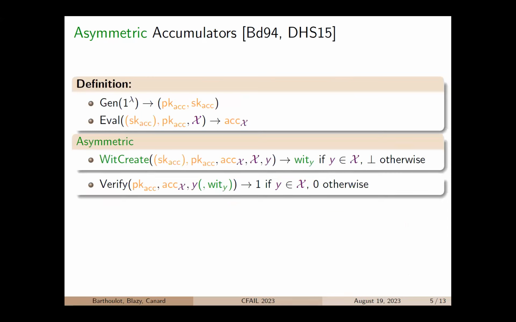So here is the formal definition of accumulators. As you already noticed, a symmetric accumulator is an accumulator in which the verify algorithm does not need to take as input auxiliary information. Only the accumulator and the element Y are required. And also notice that for the Eval and WitCreate algorithms, they can take as input either only the public key of the scheme, or only the secret key, or both keys. It does not matter, but this will be important in the rest of this presentation.